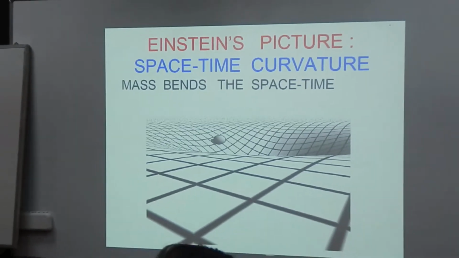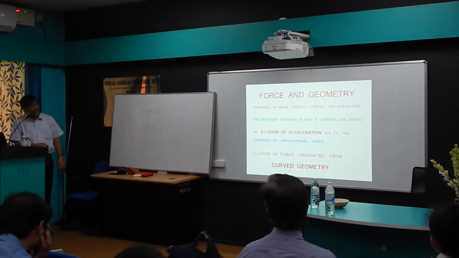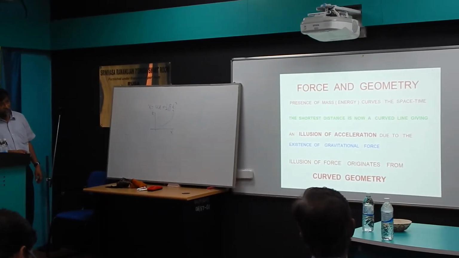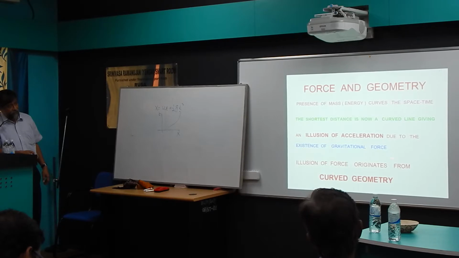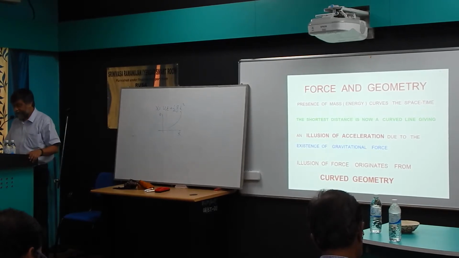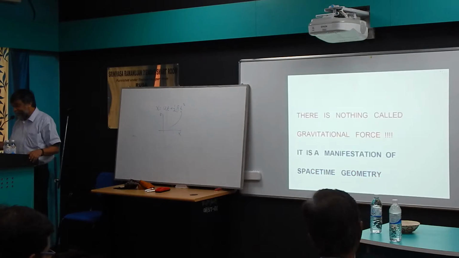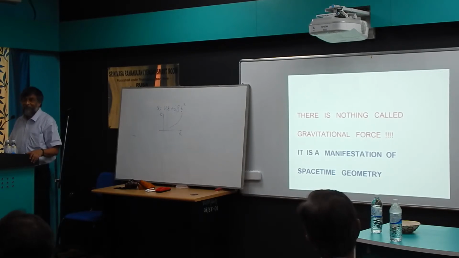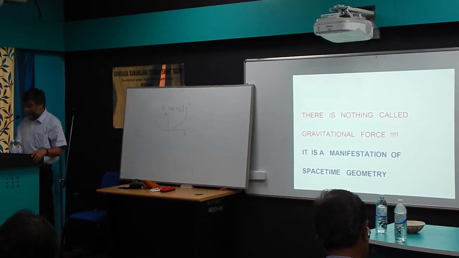So Einstein says that space-time is curved, and the presence of mass and energy curves the space-time. The shortest distance is now a curved line, giving an illusion of acceleration, and of a gravitational force. So this illusion of force originates from curved geometry. Very good. So there is nothing called gravitational force. It's a manifestation of geometry. It's an extremely revolutionary statement after Newton's achievement of explaining everything. Suppose you have a theory which is explaining almost everything, and suddenly you say this is wrong. People will not accept. So people didn't accept initially.